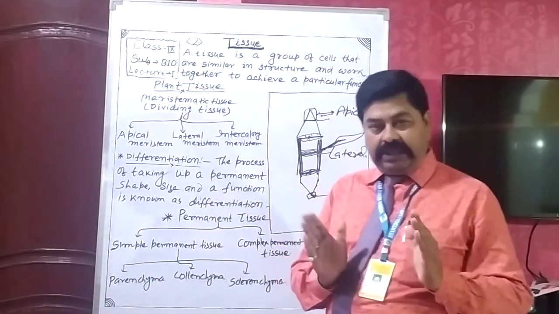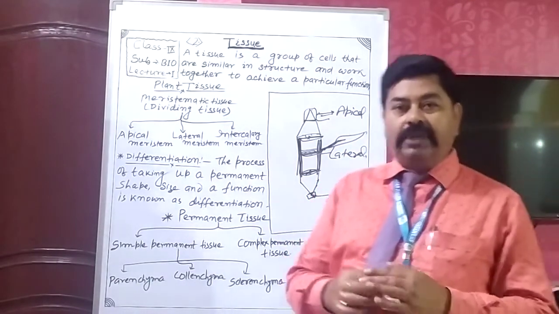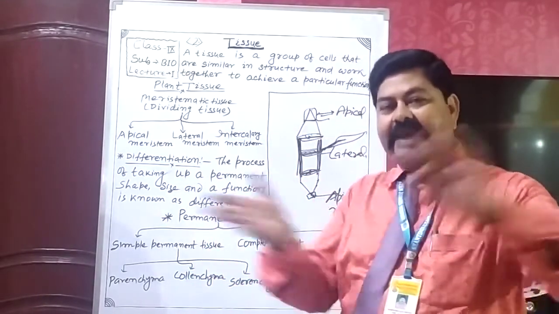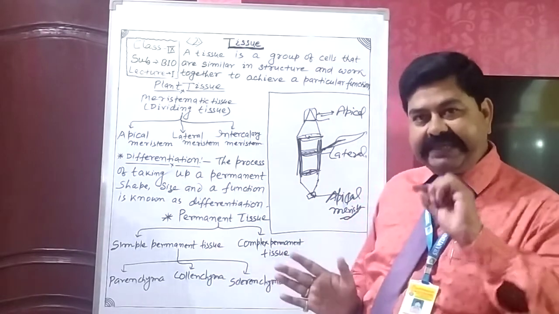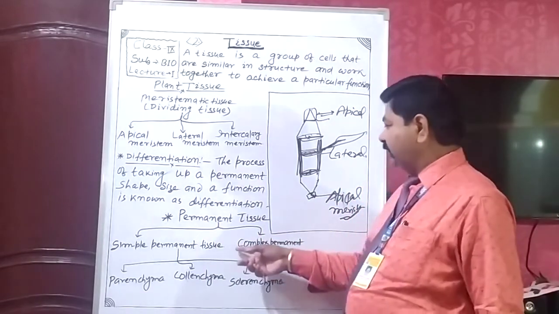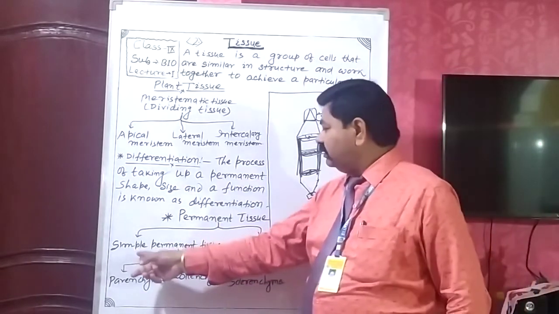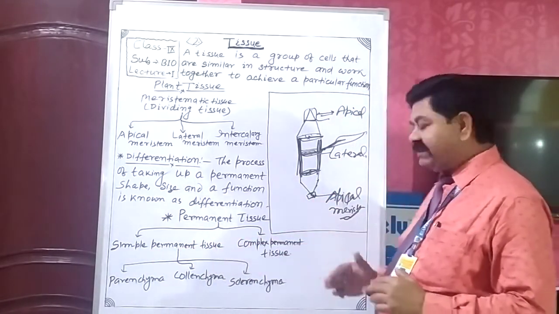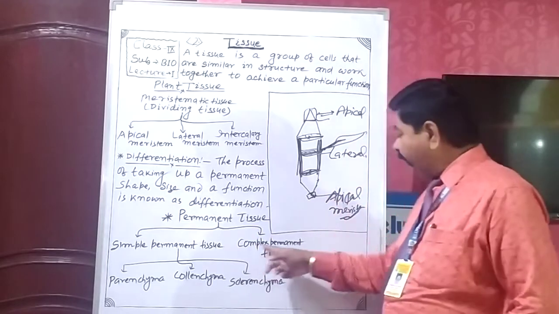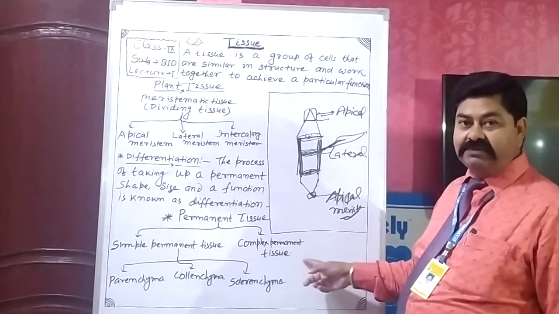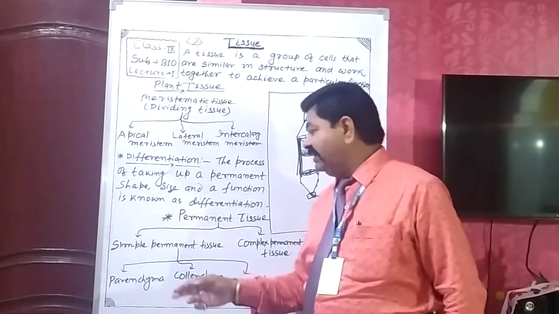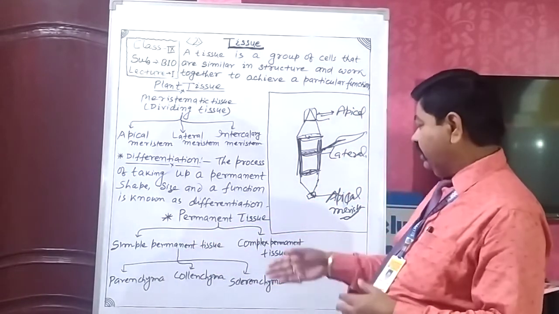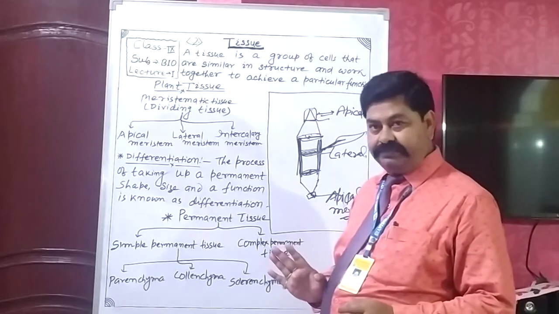Simple permanent tissue is formed of similar types of cells, but different types of cells combine to form complex permanent tissue. First of all, we will see simple permanent tissue, then complex permanent tissue.